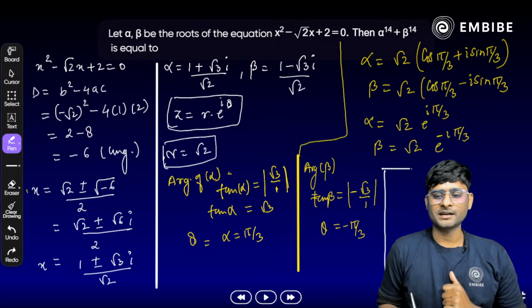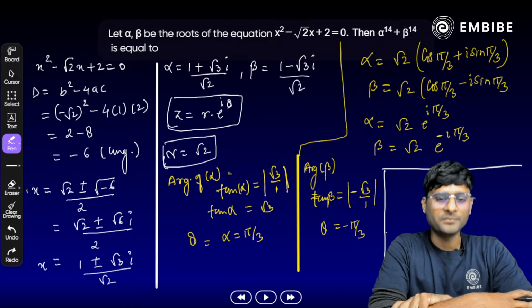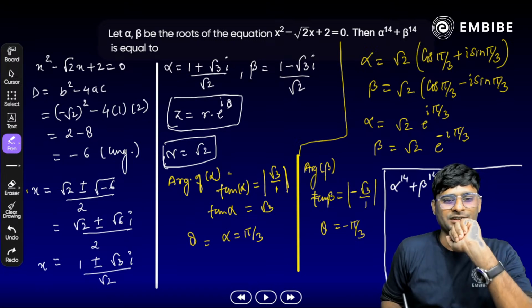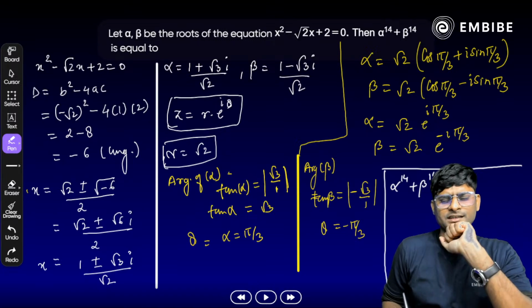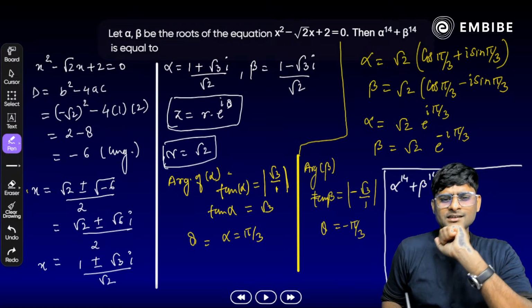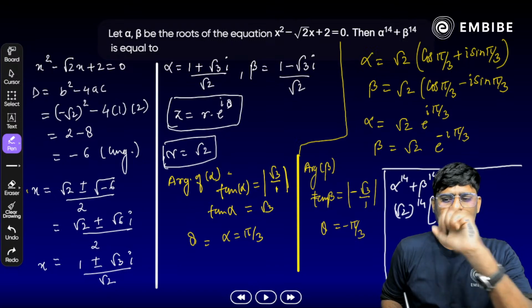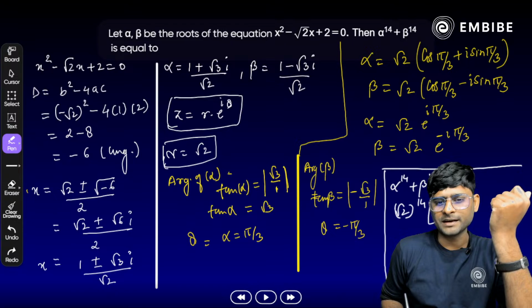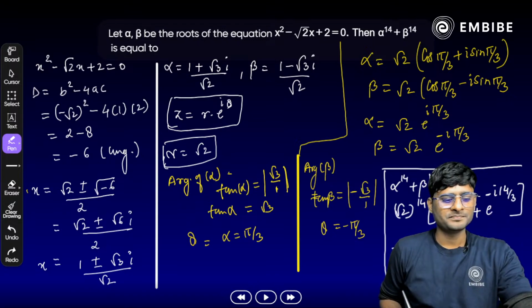Next part. Next part is what? We are going to find out the value: alpha raised to power 14 plus beta raised to power 14. Try to substitute the value here. Okay, आप root 2 के साथ ही value रख के उसे common भी ले सकते हैं. Yes, like root 2 raised to power 14 को आप सीधे common ले सकते हैं. Inside the bracket, what we get here? e raised to power i 14 pi by 3, yes, plus e raised to power minus i 14 pi by 3 here. Or we can say what?